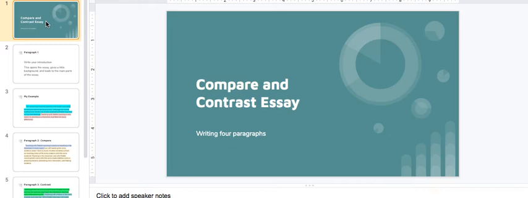And you can always look at the example on page 289 in your English workbook, or you could replay this video and just keep stopping it so that you are fully aware of what you should be doing, okay? So we're going to write 4 paragraphs, an introduction paragraph, a comparing paragraph, a contrasting paragraph, and a conclusion paragraph. So you can start working on that at your speed, and then we'll talk more about that later. So I'm going to give you today and tomorrow to write those 4 paragraphs. Okay, that's it for now.